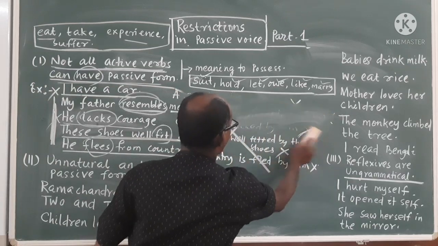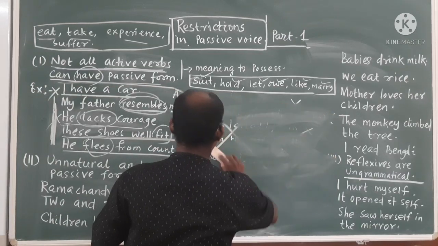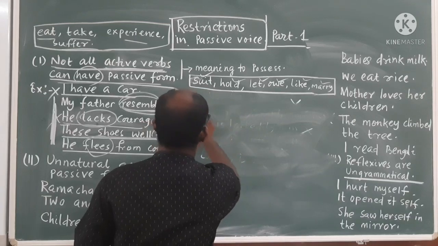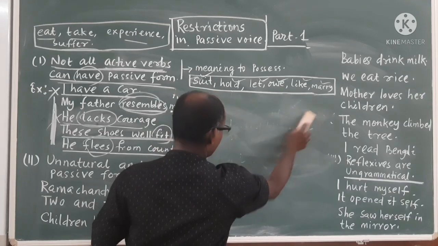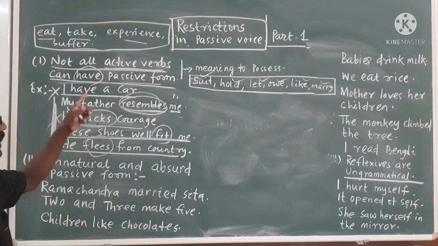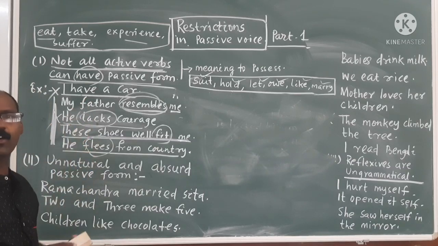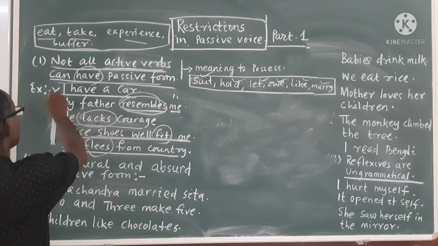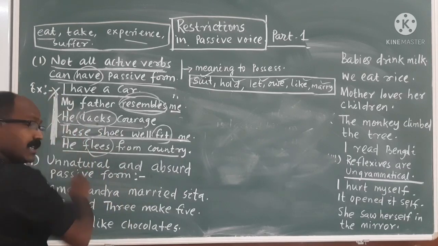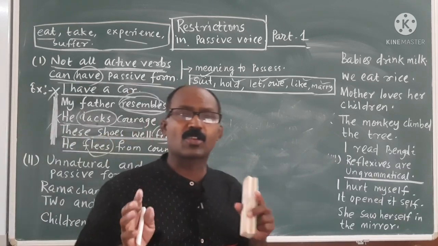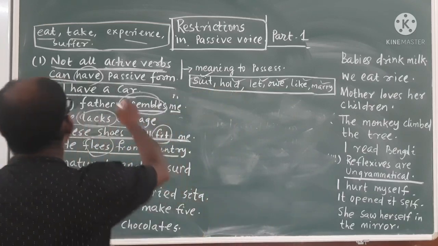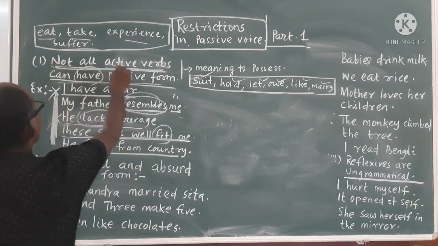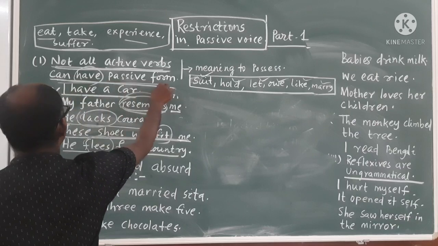In competitive exams, these questions are coming with four options. What will you do? You will think that if you apply the formula here, the answer will be wrong. So remember, not all active verbs can have passive form.